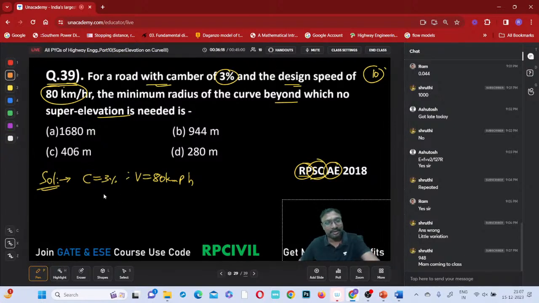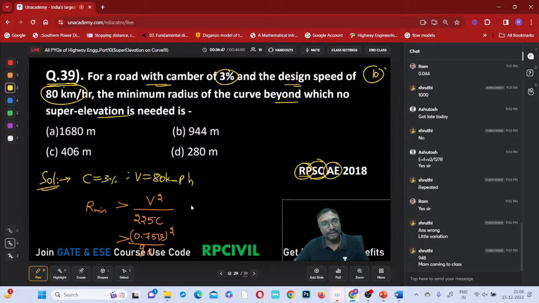What is that? It is the minimum radius beyond which super elevation is not required. That is capital V square by which one? 225 times C. Or you can also write it as 0.75 small v whole square by g r. Anyone you can use, right? Which one will we use? The first one.